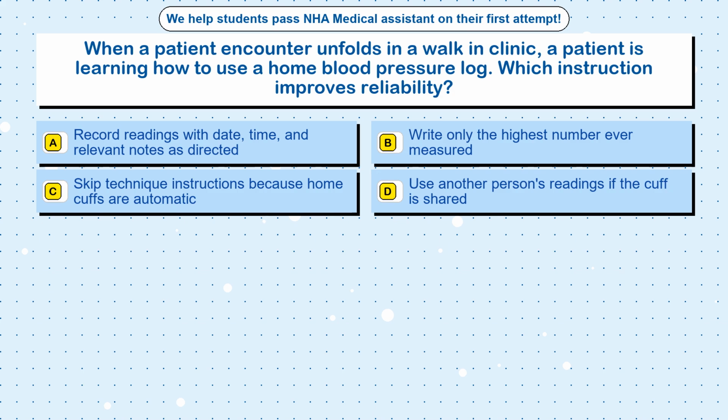When a patient encounter unfolds in a walk-in clinic, a patient is learning how to use a home blood pressure log. Which instruction improves reliability? Option A. Record readings with date, time, and relevant notes as directed. Option B. Write only the highest number ever measured. Option C. Skip technique instructions because home cuffs are automatic. Option D. Use another person's readings if the cuff is shared.